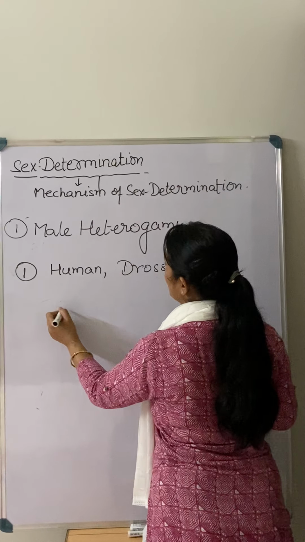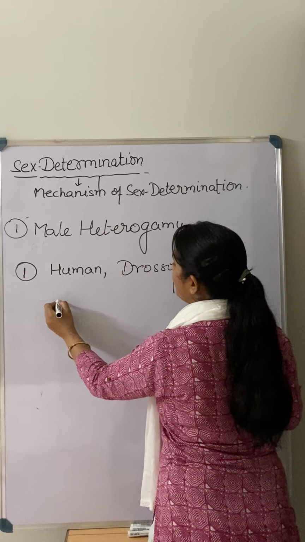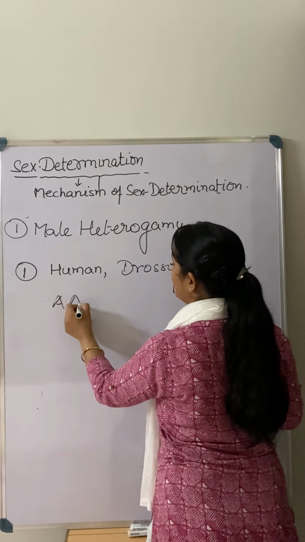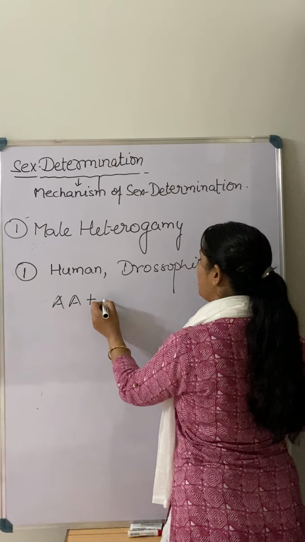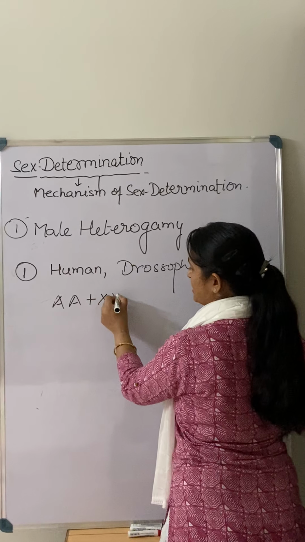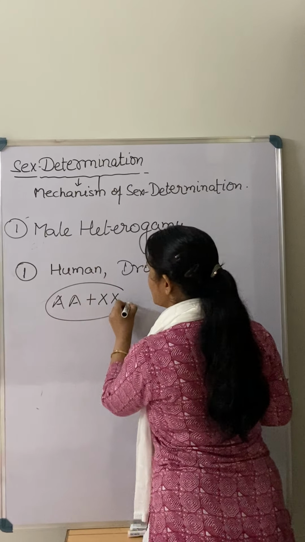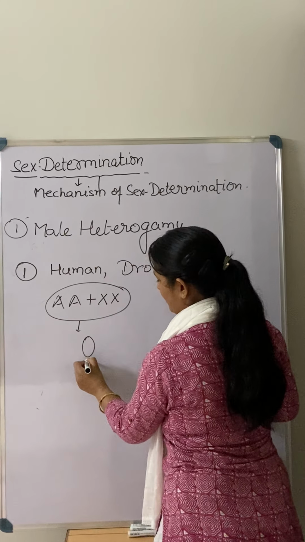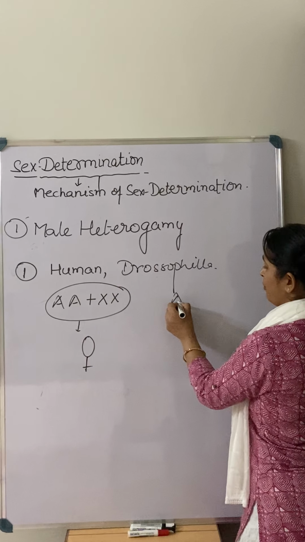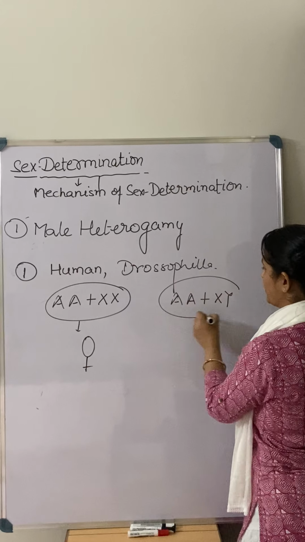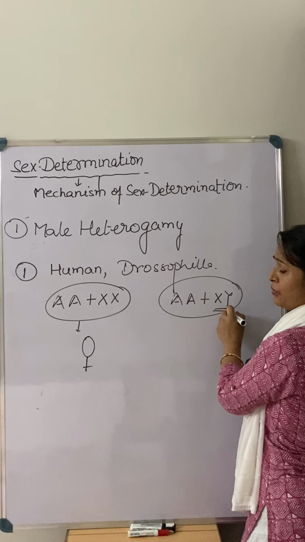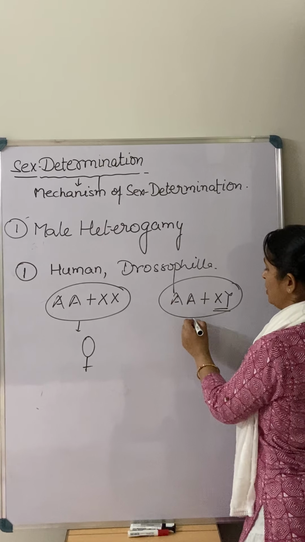So in this case, what is that? Male is having what type of chromosomes? For example, if AA means they are having autosomes, along with that female is having what? XX type chromosomes. So this is a female, right? Male is having AA plus XY type of chromosomes, means they are having a different type of sex chromosome in the last pair.